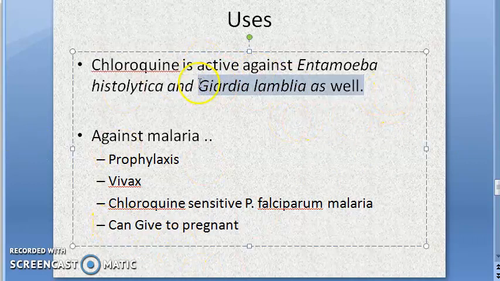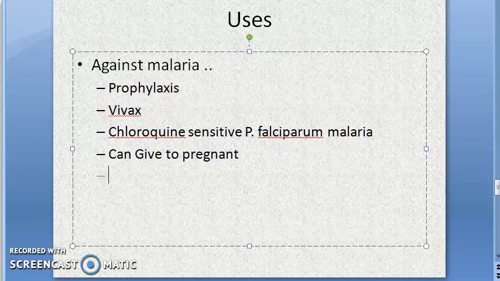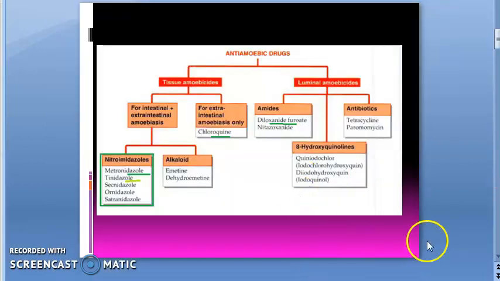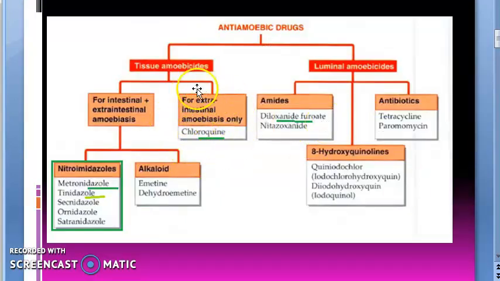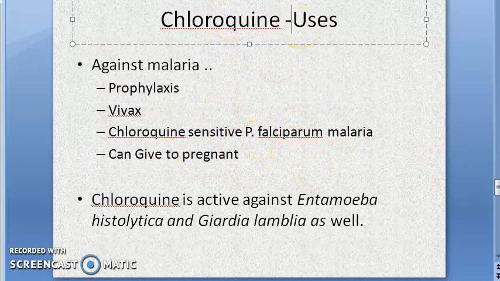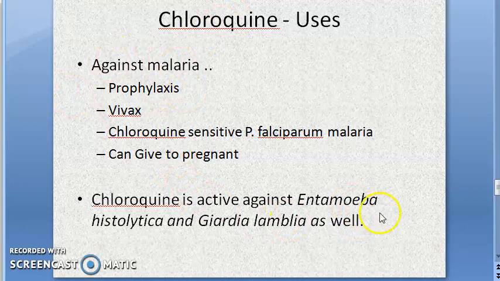Chloroquine is active against Entamoeba histolytica and Giardia lamblia as well. This is the anti-amoebic drug. Look at this, in this you remember you have seen chloroquine. It is effective against amoeba, Entamoeba histolytica, Giardia lamblia, etc. So let's go back now to the antimalarial. These are the uses of chloroquine. You can as well use it against Entamoeba histolytica and Giardia lamblia.